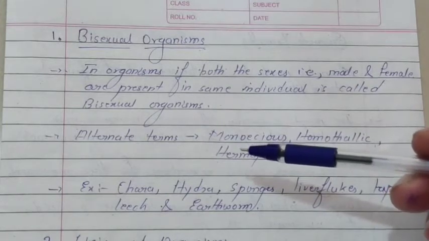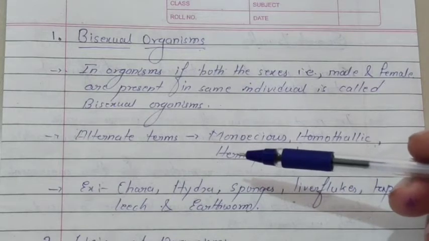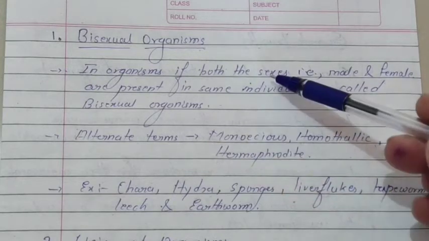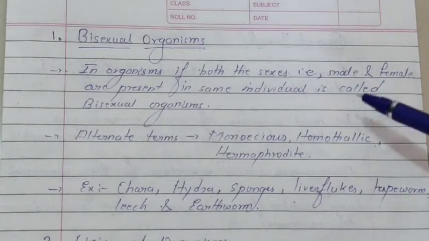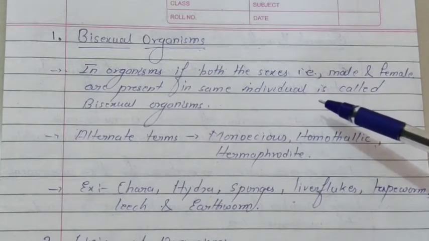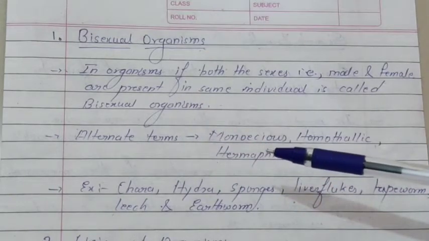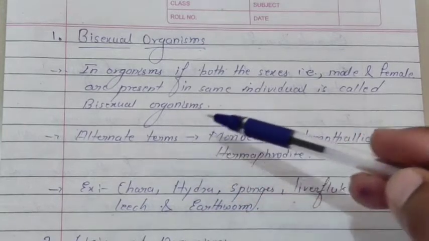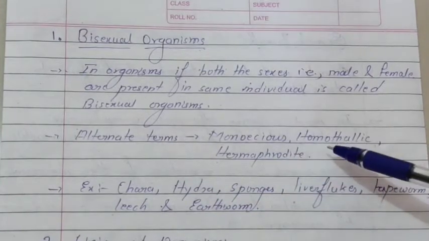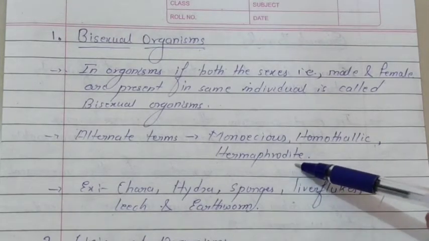Yes, such types of organisms are also present where in a single individual two sexes are present. Both the sexes are present, male and female. Both reproductive organs are present, the male reproductive organ as well as the female reproductive organ. Such types of organisms are called bisexual organisms. This bisexual organism has some alternate terms. What are those? Monoecious or homothallic, or it is also known as hermaphrodite.